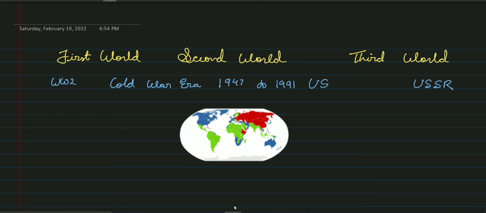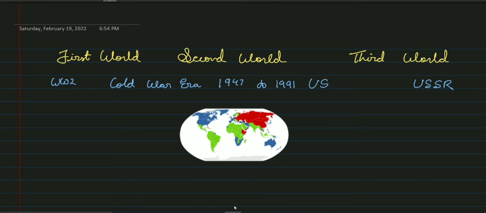Anyways, in very broad terms, we can say that the Cold War lasted from 1947 to 1991, the date when USSR was dissolved.